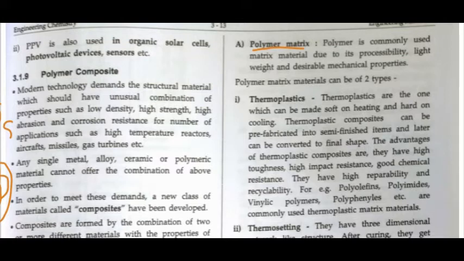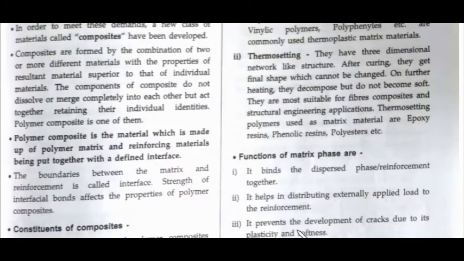It is of two types, thermoplastic and thermosetting plastic. You can use either of the two. But what are the functions of these two? It binds the dispersed phase, that is the reinforcement, together, and helps in distributing the externally applied load.